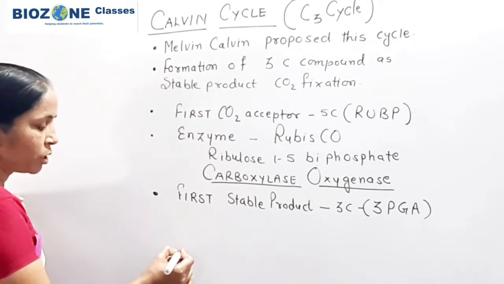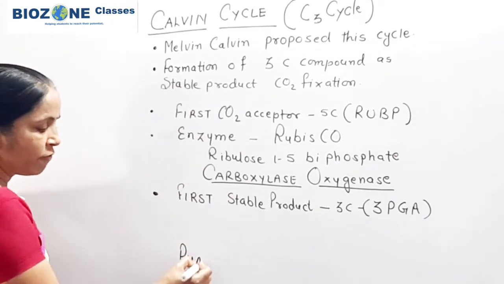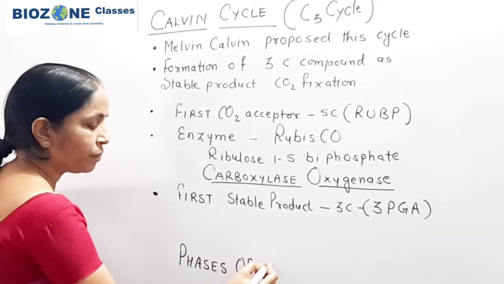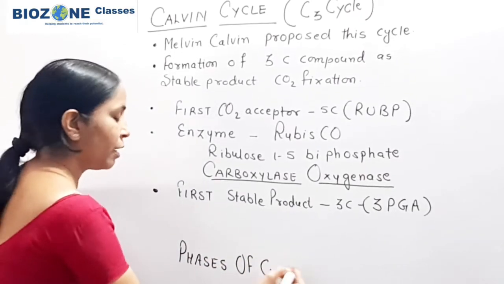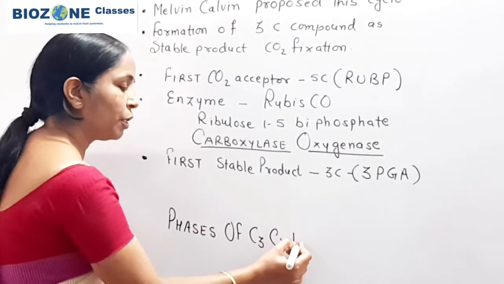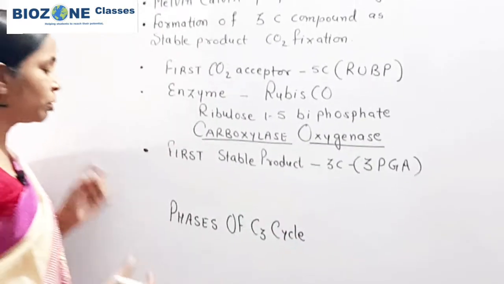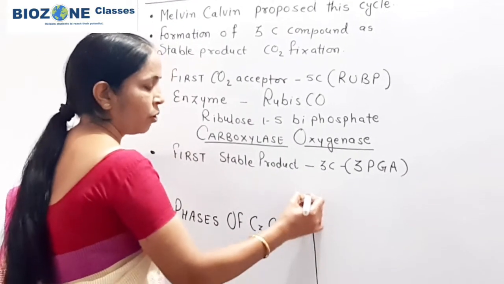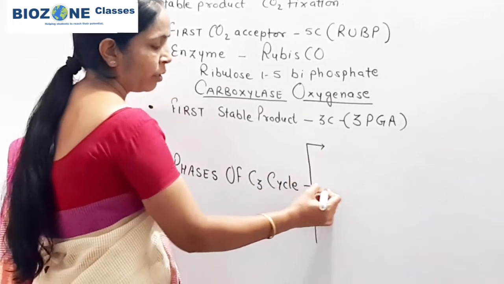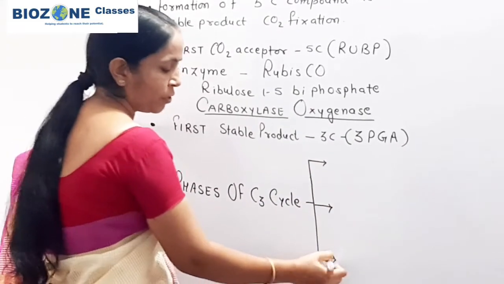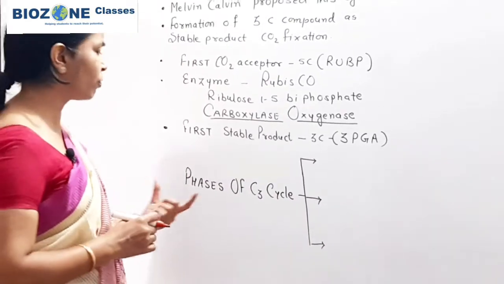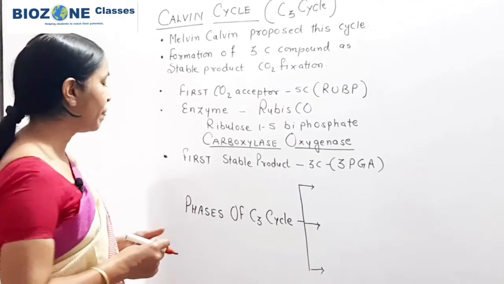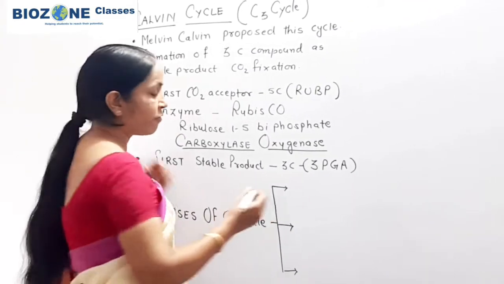After that we come to the most important part, the phases of the C3 cycle, or phases of the Calvin cycle or CO2 fixation. When you study the phases, most importantly remember that the Calvin cycle is completed in 3 phases. This is one of the most important parts for theory as well as for the objective exam. So there are 3 phases of the C3 cycle.